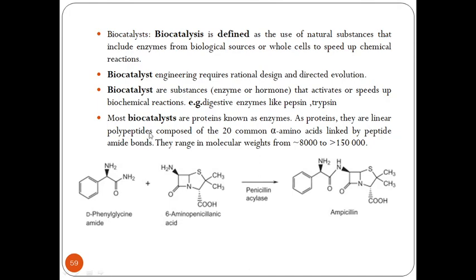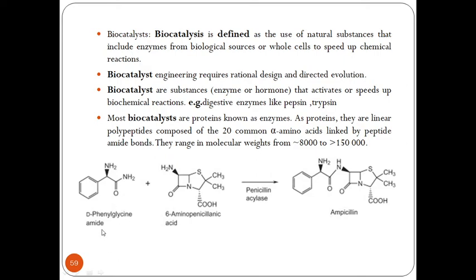As proteins, they are linear polypeptides composed of 20 alpha amino acids linked by peptide amide bonds. They range in molecular weights from 8,000 to 1,50,000. We have seen all these amino acids and proteins in our previous semester, and then we have tried to synthesize them. But we can utilize these protein systems as biocatalysts also.